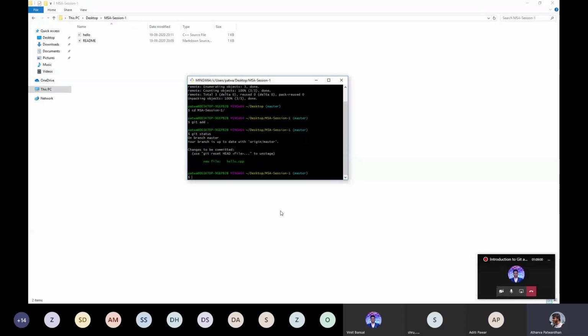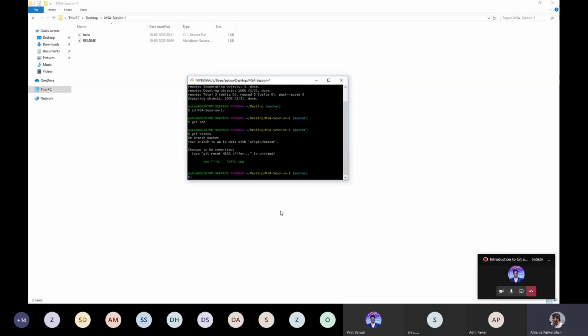Let me just explain in brief what the staging area means. Let's take an example of a rocket. Whenever a rocket is launched, it is first staged, right? So it is staged on the launch pad. This is basically staging.